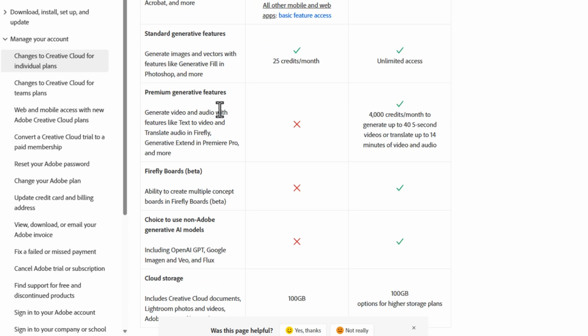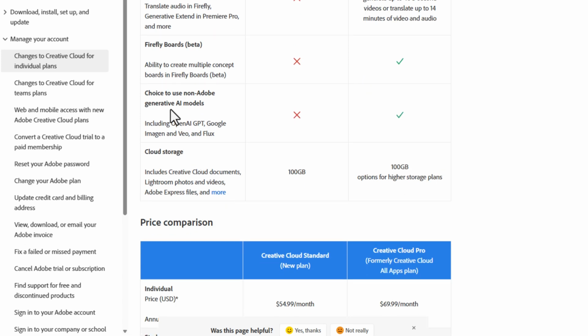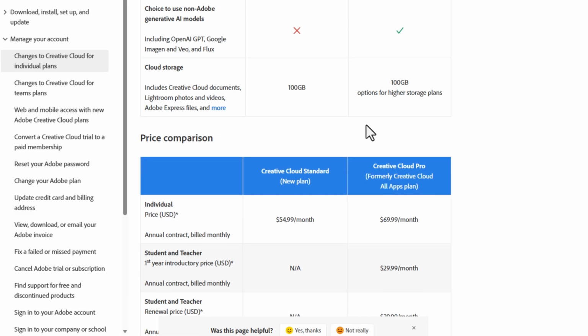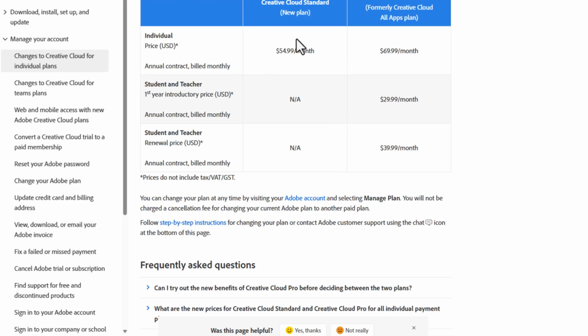In terms of credit, you'll not be able to use the whole premium generative credit, air quotes right there on premium. You're not going to be able to use the Firefly boards. You're also not going to be able to work with anything else outside that. And a good thing is they didn't take away the storage. For what it is, this is what we have. The pricing is still what it is.